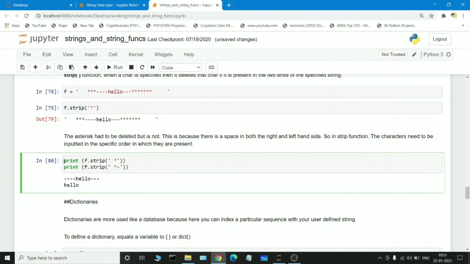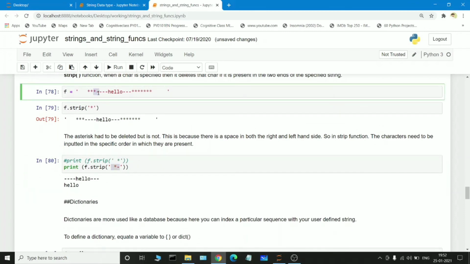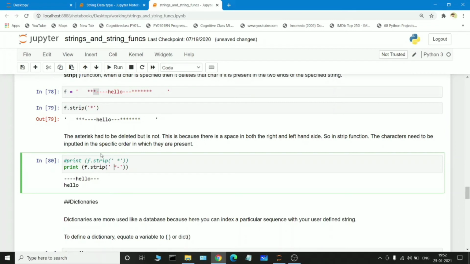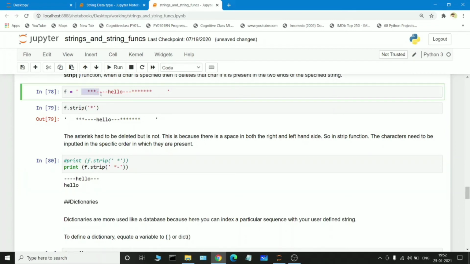For example, if we comment it out, see, f dot strip of, we are passing the symbols that we have given here. If we pass these particular symbols along with some space, the entire string is stripped, and then the symbols as well as the empty space get removed.